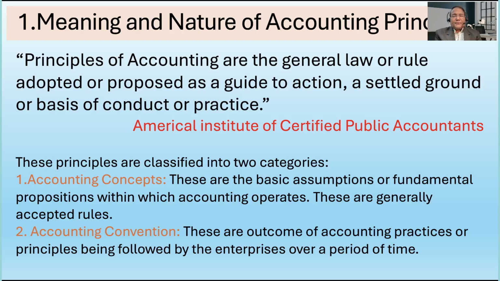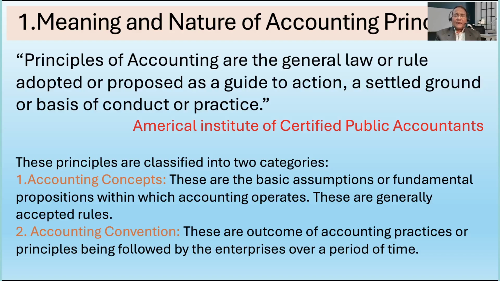Now let us see, these principles are classified into two categories. Now category 1, which is accounting concepts. These are basis, assumption or fundamental propositions within which accounting operates. They are generally accepted principles. So it is very simple, categorically stated. Accounting concepts, they are generally accepted rules. So accountant A, accountant B, accountant C, accountant D, all of them by and large follow these basic assumptions or fundamentals before going ahead with accounting practices.